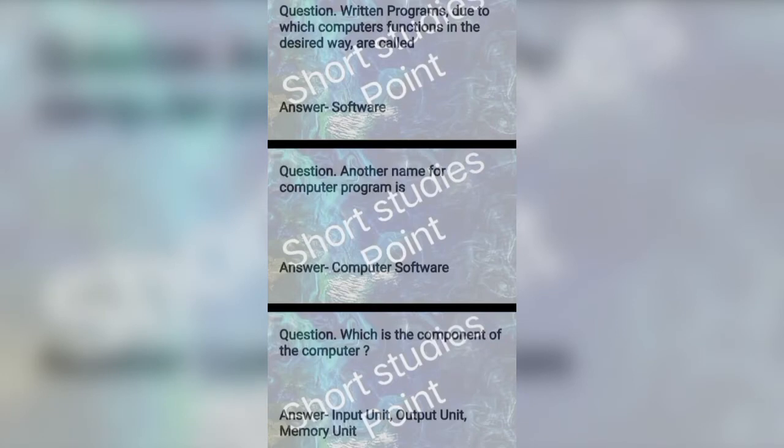Question: written programs due to which computers function in the desired way are called? Answer: software. Next question: another name for computer program is? Answer: computer software. Next question: which is component of the computer? Answer: input unit, output unit, and memory unit.